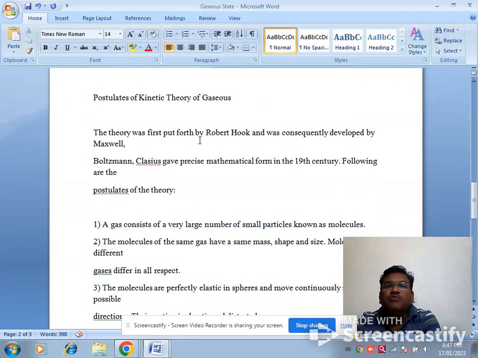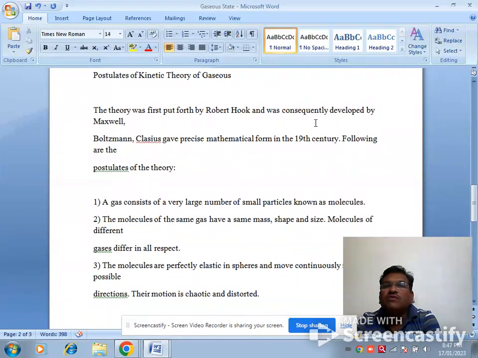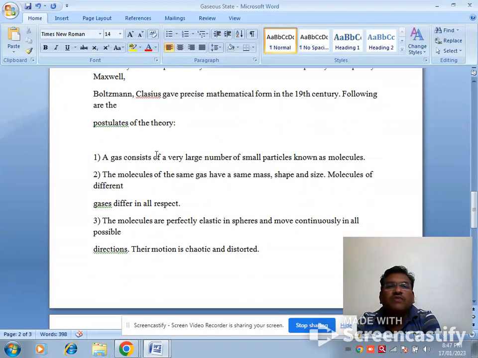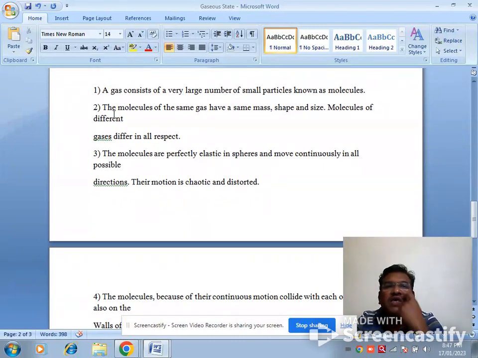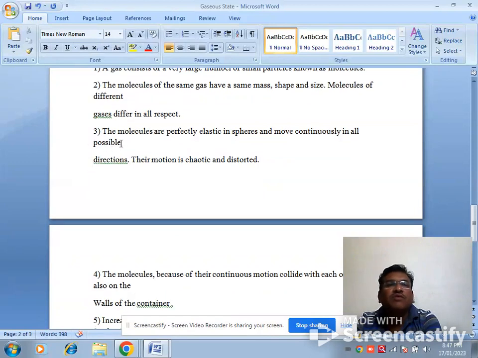The theory was first put forth by Robert Hooke and was subsequently developed by Maxwell and Boltzmann, who gave it its precise mathematical form in the 19th century. The following are the postulates of the theory. First, the gas consists of a very large number of small particles known as molecules. The molecules of the same gas have the same mass, shape and size. The molecules of different gases differ in all respects.